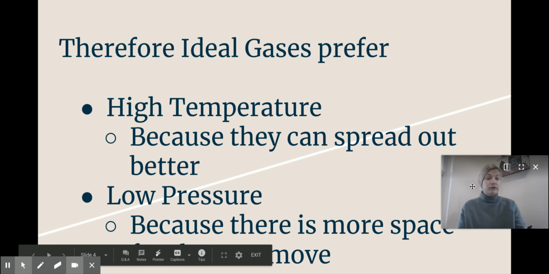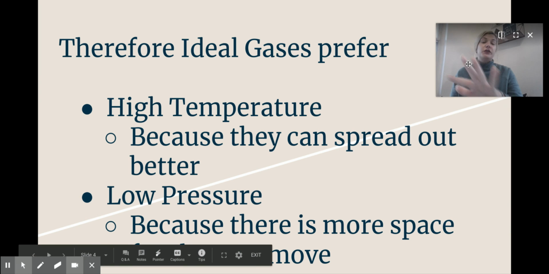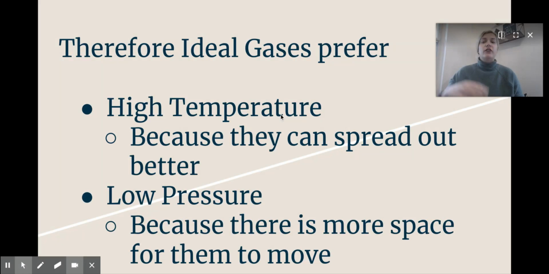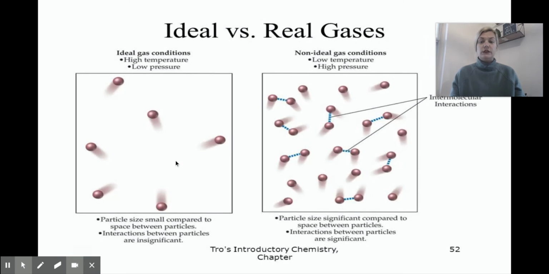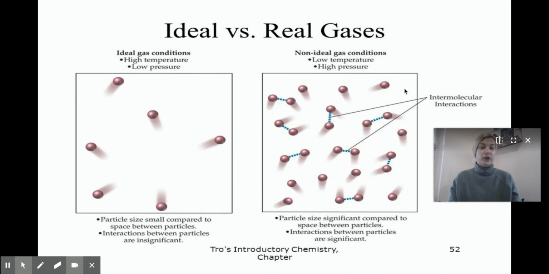Okay, so let's talk about that then. Therefore, real gases prefer high temperature. Why? Because they can spread out further, okay? And low pressure, because there's more space for them to move, right? Because if we have low pressure, the volume becomes bigger. Okay, so let's look at this here. Don't worry so much about the intermolecular attractions. We haven't really talked about that yet, okay?